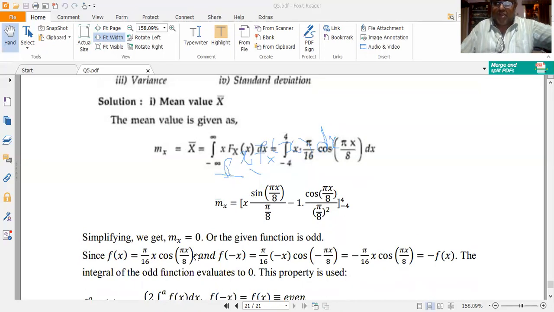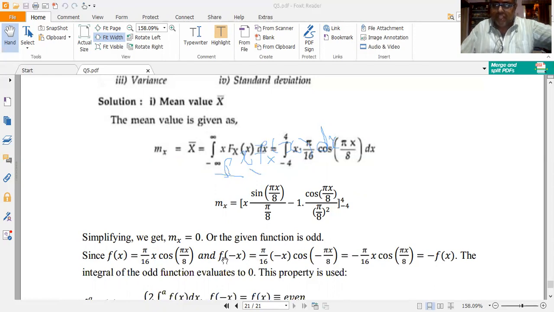Now cos of minus theta is equal to cos theta from trigonometry. So I get f of minus x is equal to minus (pi/16) x cos(pi x/8). A clear observation of this with f of x enables me to conclude that f of minus x is equal to minus f of x.